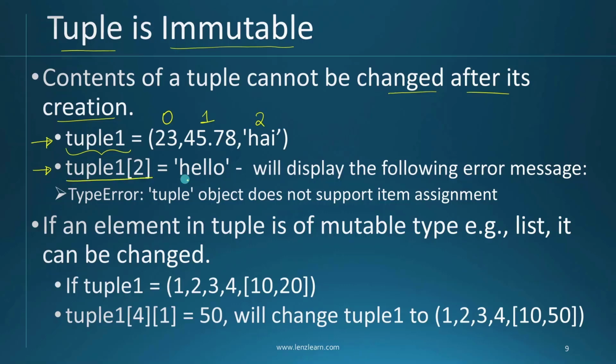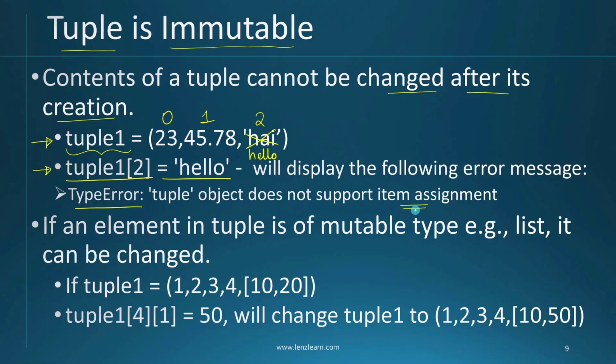So in this statement, I am trying to put a new value hello into this position of hi. So I am trying to delete this hi and write there hello. This operation will give an error because tuple is immutable. You cannot change a tuple after you have created it. So this will display the following error message. The error that is shown is TypeError. It will show tuple object does not support item assignment.